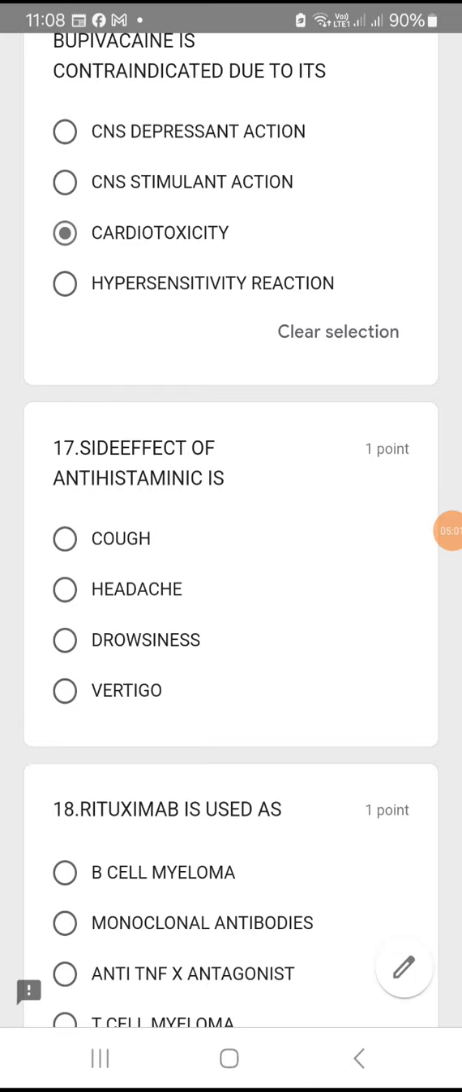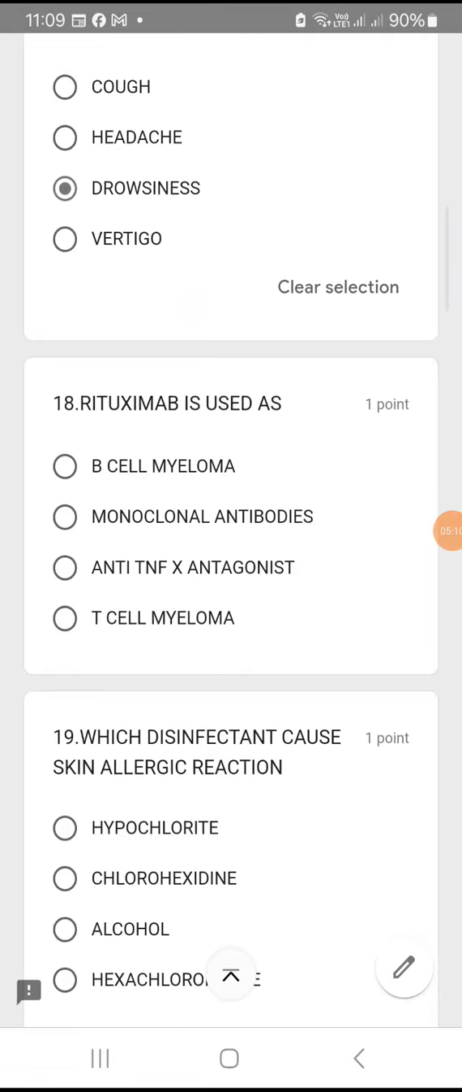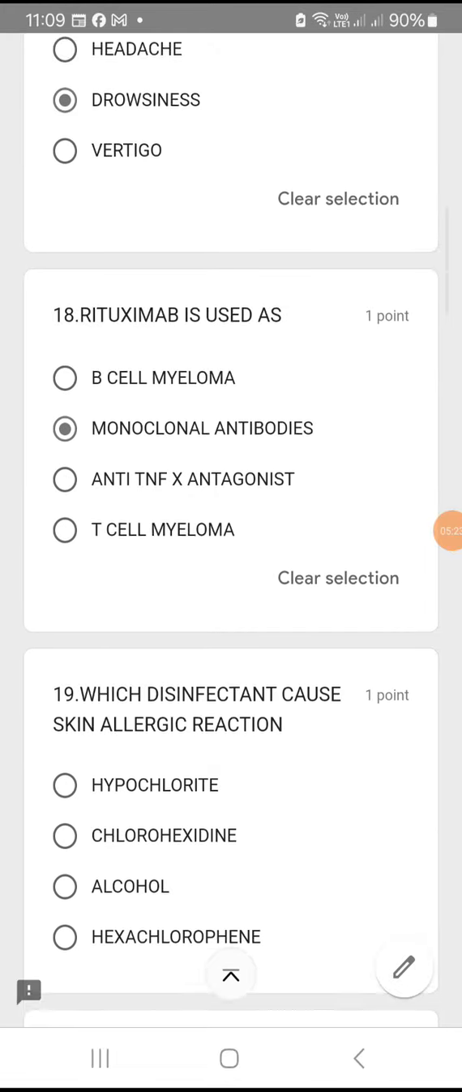Side effect of antihistamines. When you give someone antihistamine, they will be very down. Okay, so drowsiness. Okay, so option C is the right answer. Rituximab is used as what? Rituximab is actually a famous monoclonal antibody. So option B is wrong, option C is wrong, option D is wrong. Correct answer is monoclonal antibody.